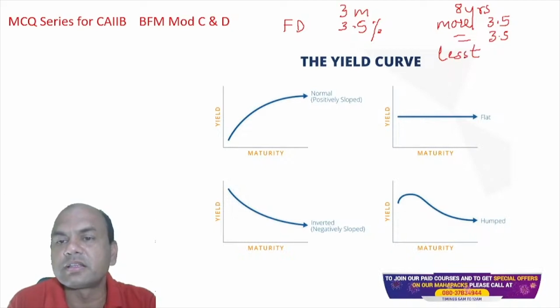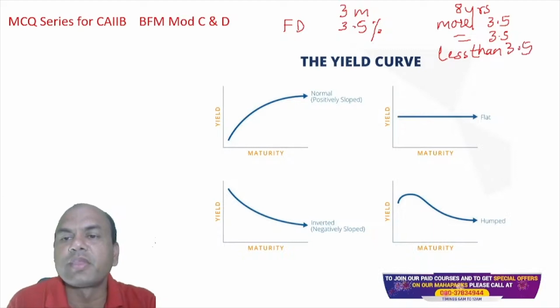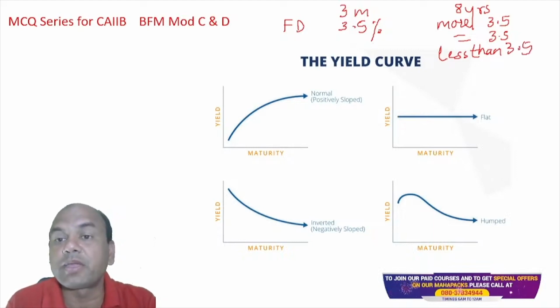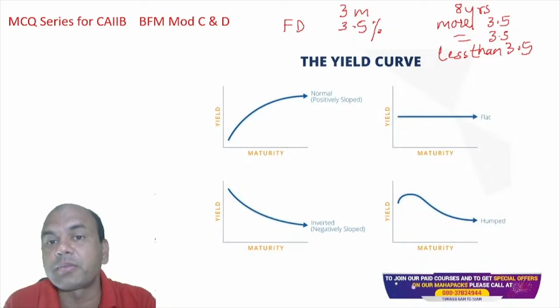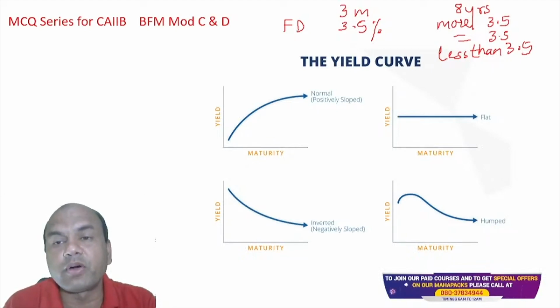Less than 3.5. Okay. So what should I get? What do you think? More than, equal to, or less than. I'm keeping it for 8 years, and here I'm keeping for 3. You are keeping for 3 months. So I'll be getting it for more than 3.5. Correct. I'll be getting more. Why? Because I'm keeping the money for the higher period.